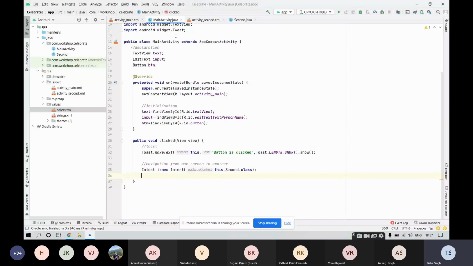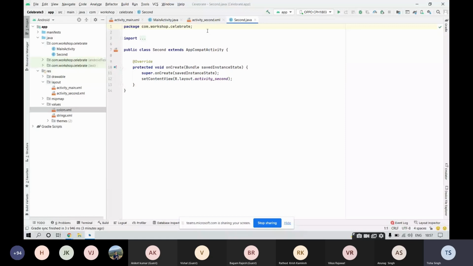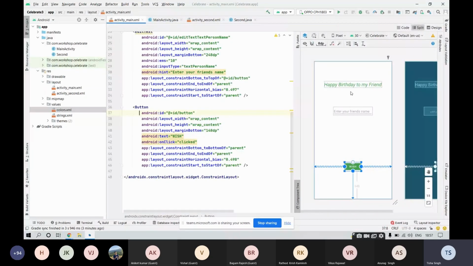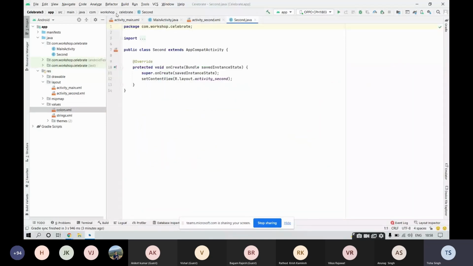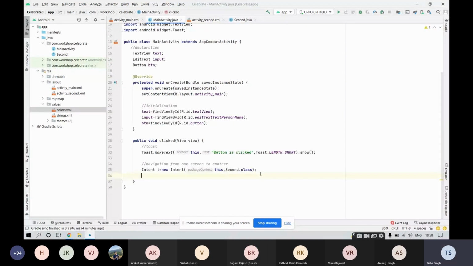Over here we have asked our user to enter the name of the friend to whom he or she wants to send the greeting. So this is the input, and whatever name the user enters will be shared to the next activity, Second.java. So you need to fetch that information, and then send it. For that, write I dot putExtra.